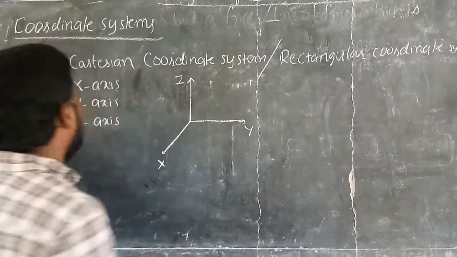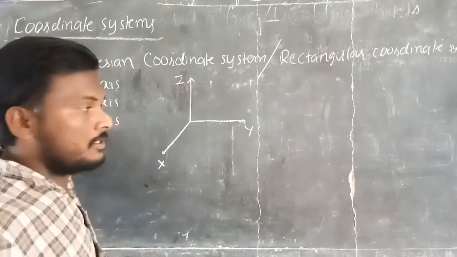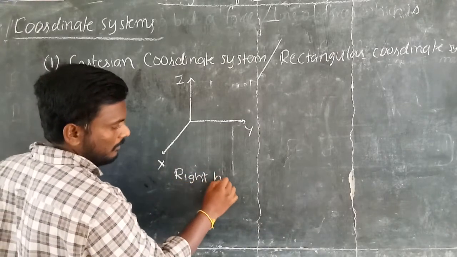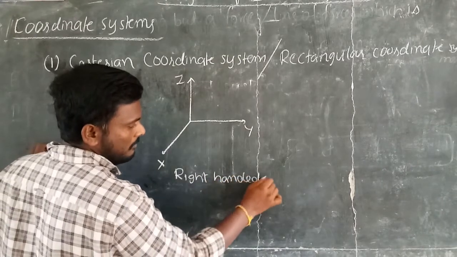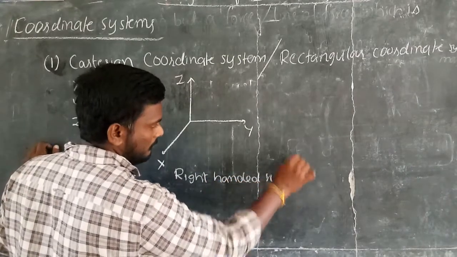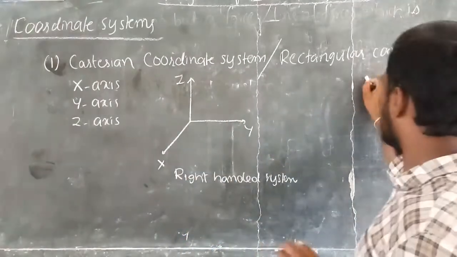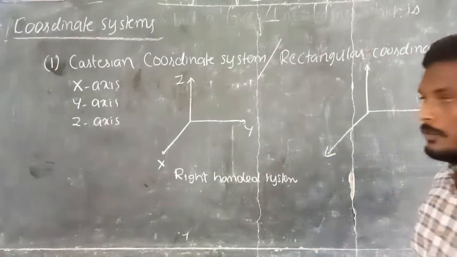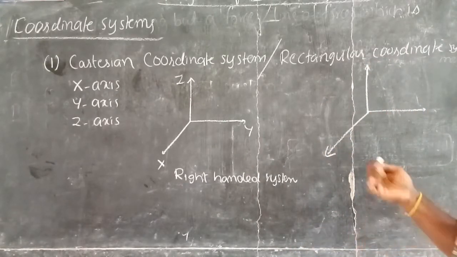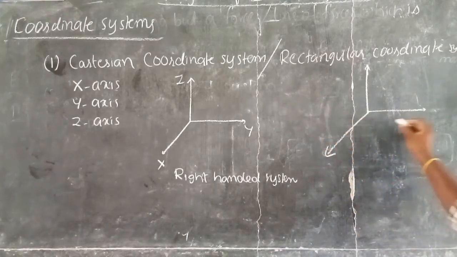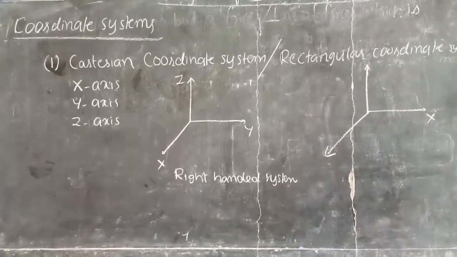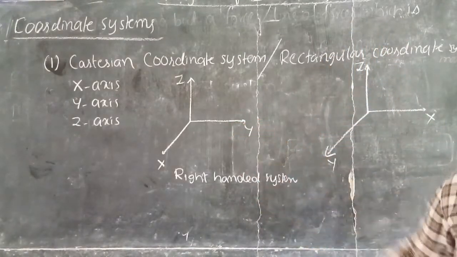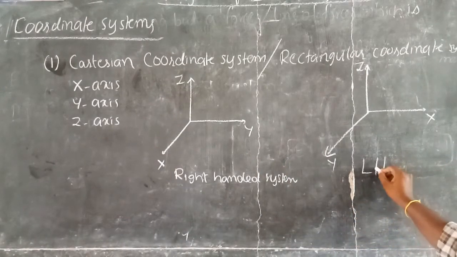In the Cartesian coordinate system we also have two types of system. One is the right-handed system, and the other is the left-handed system. In the left-handed system also, the three axes x, y, z are mutually perpendicular, and we just interchange the x and y axes and place the z axis the same as in the right-handed system. It is a left-handed system.